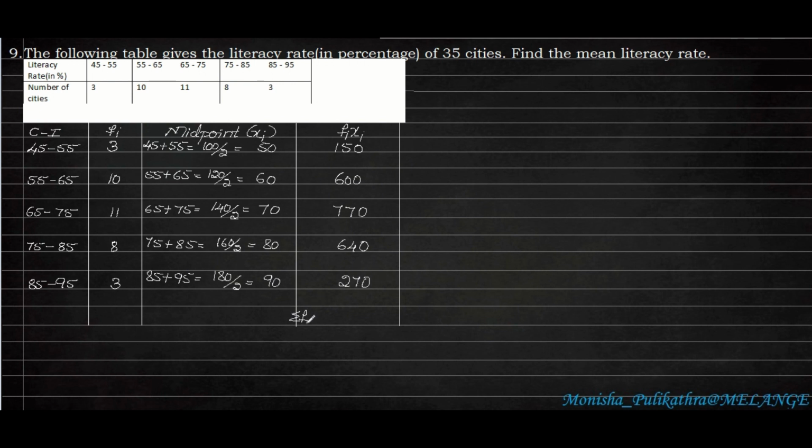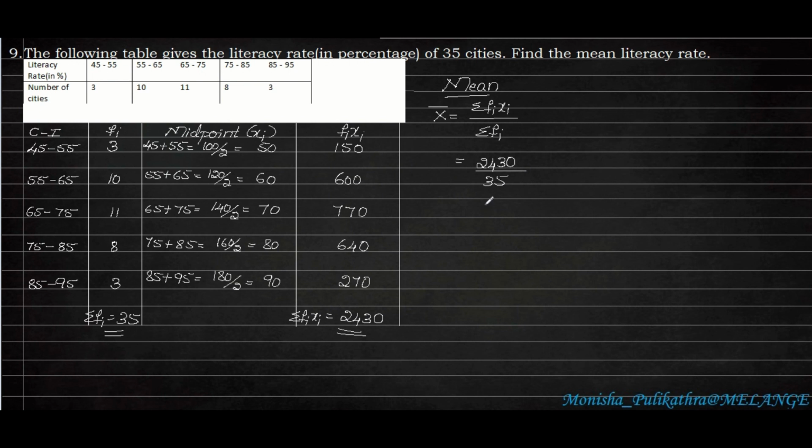Next we have to find out the grand total of summation Fi Xi and summation Fi. That is the grand total of frequency and the multiplication part. So when we add this, we will get 35 here, and when we add all the numbers we have got, we will get 2430. Okay, so this is the value which we obtain. Now we need to find out the mean. The mean is obtained by the formula x bar is equal to summation Fi Xi divided by summation Fi. So summation Fi Xi is 2430 divided by 35.